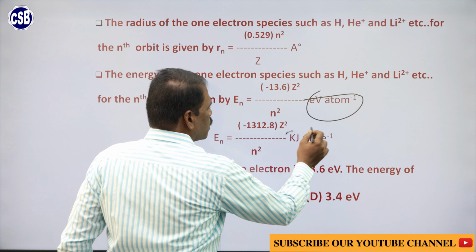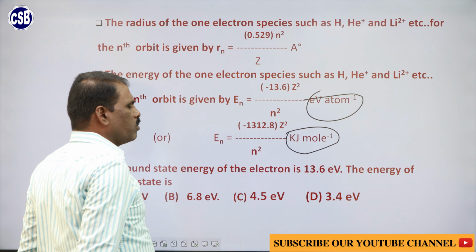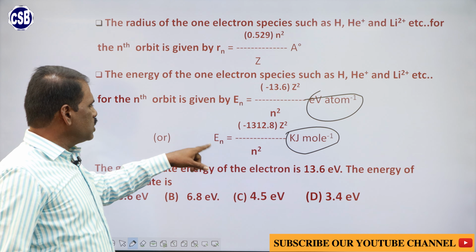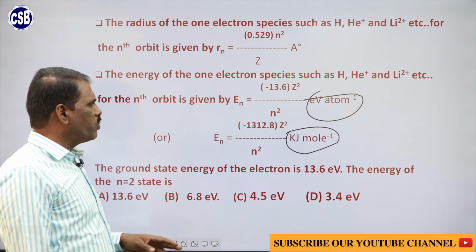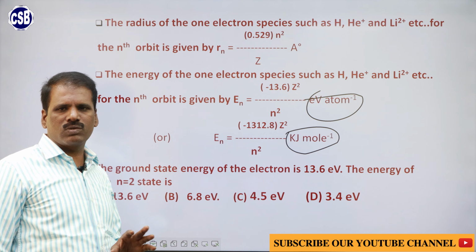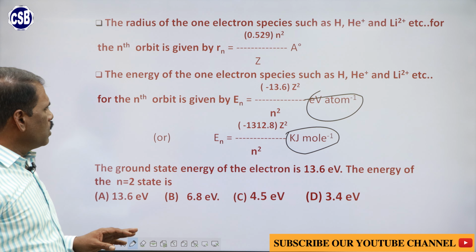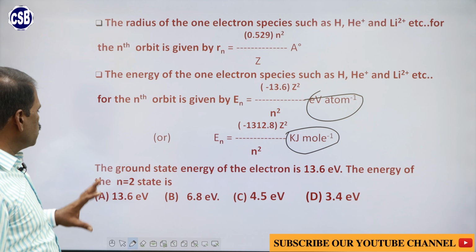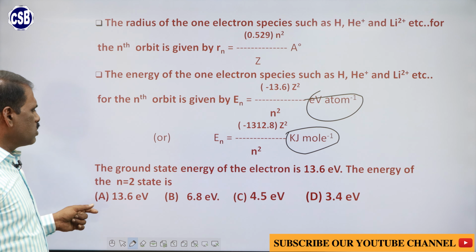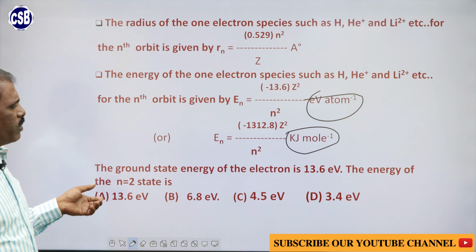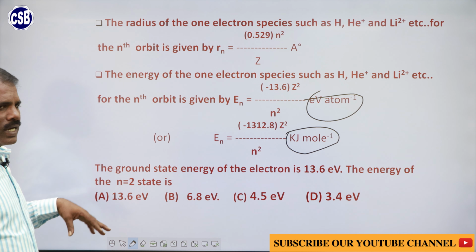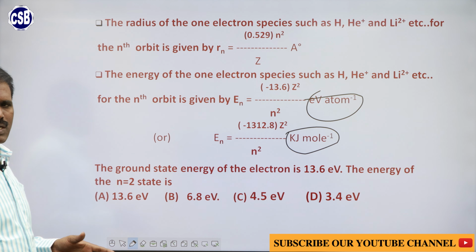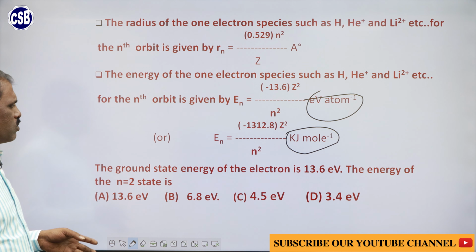If it is denoted in kilojoule per mole, the energy of the electron in the nth orbit, En, is equal to minus 1312.8 into z square by n square. Based on this, one question is given to you. The ground state energy of the electron is minus 13.6 electron volt. What is the energy of the second energy level? That is the question.